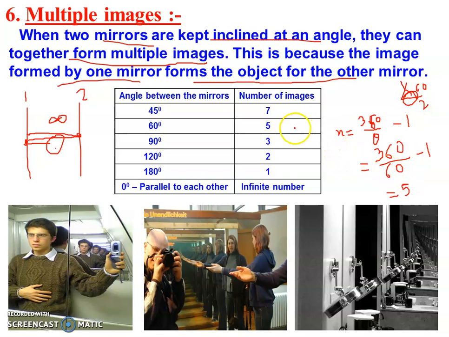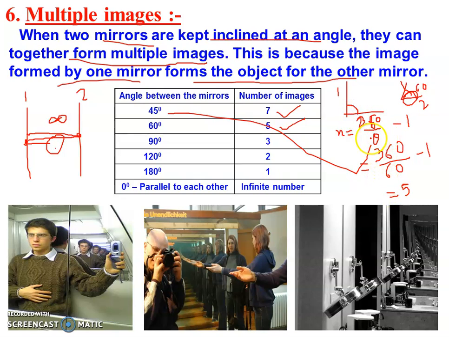Now you can see this table. If the mirrors are at 45 degrees, 7 images will form. Put 45 over here: 360 divided by 45 is 8, and 8 minus 1 is 7. At 60 degrees, 5 images. If the mirrors are at 90 degrees, the angle between them is 90 degrees.